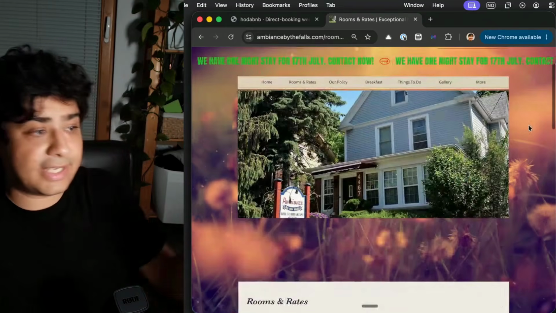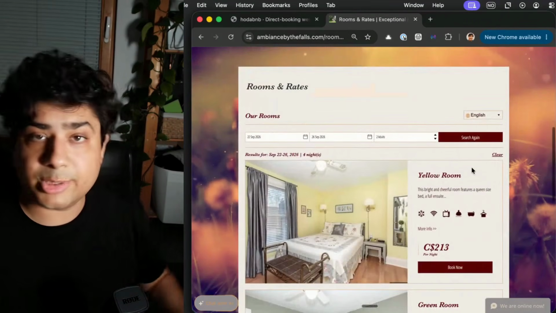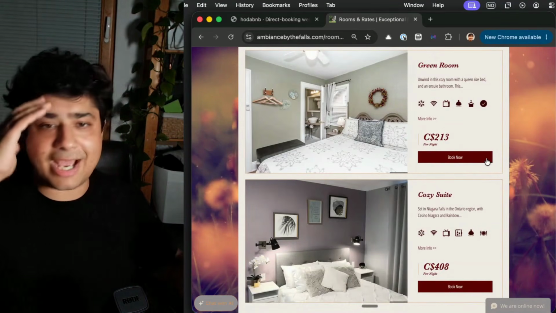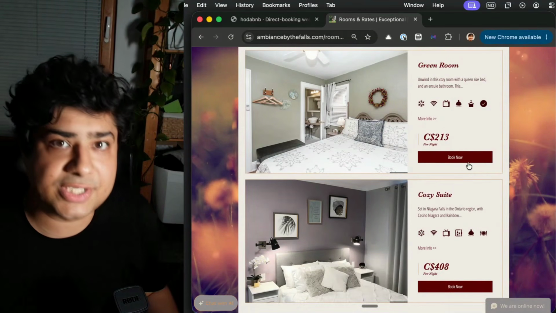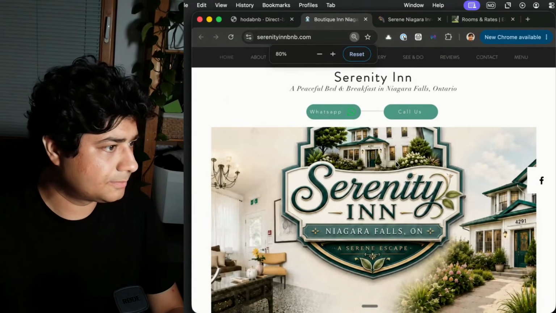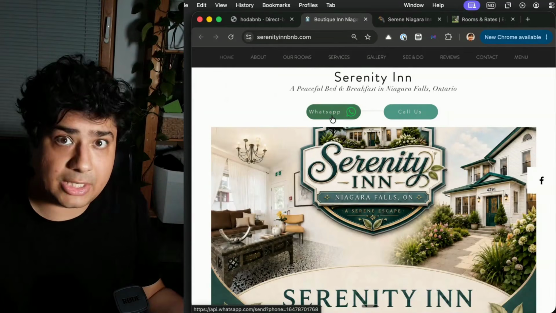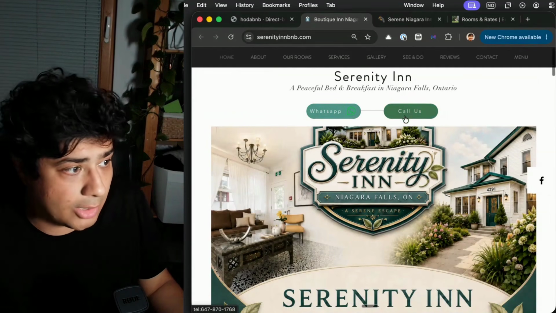Check it. Okay, this, actually I was wrong. They already have a booking system. Which means I'm not going to go after them, because they already have their system. Okay. So this one has a WhatsApp connection. So you can send them a WhatsApp, which is pretty good actually. That works really well. Or call us.